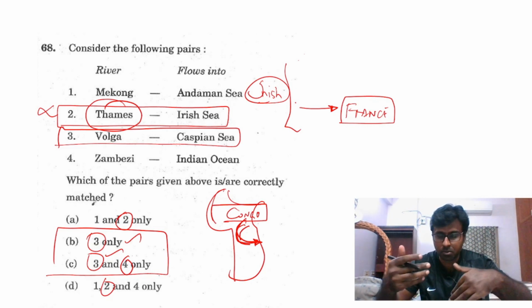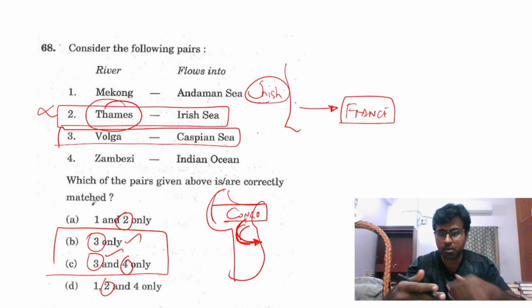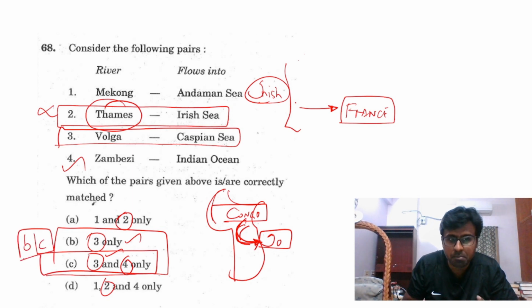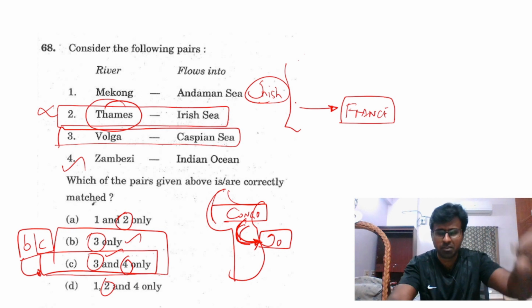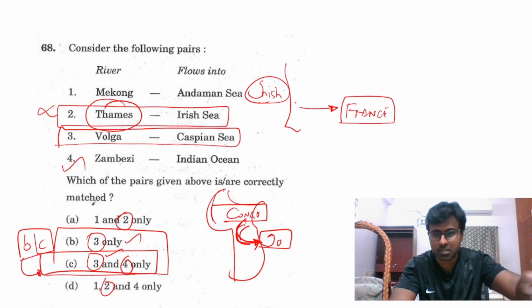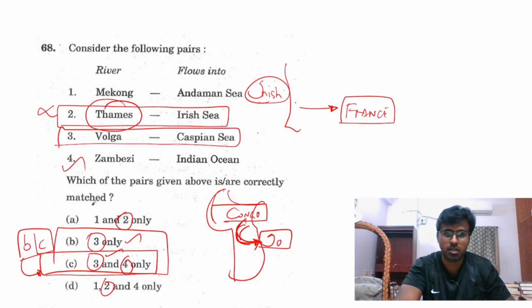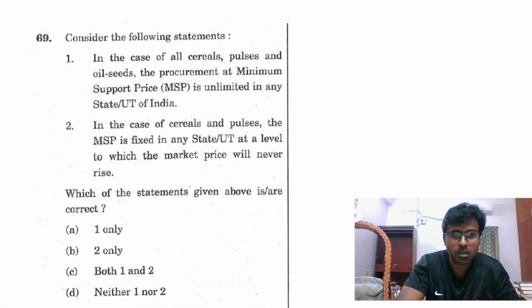After that UPSC interview I came and saw what that Zambezi river is. Based on that I know that this river goes in this direction to the Indian Ocean. True, this is true. So in that place I will choose this. But between B and C I will have a tussle. But because of that interview and that question which they asked specifically, I know that the Zambezi river goes into the Indian Ocean. So this is true.